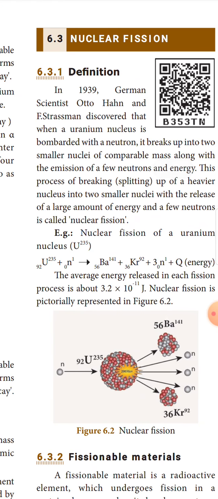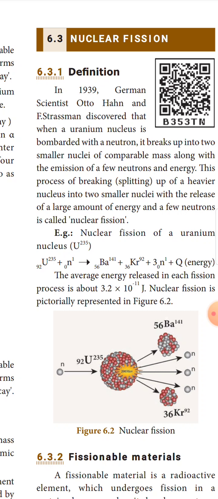Nuclear fission. Definition: in 1939, German scientists Otto Hahn and F. Strassmann discovered that when a uranium nucleus is bombarded with a neutron, it breaks up into two smaller nuclei of comparable mass along with the emission of a few neutrons and energy.